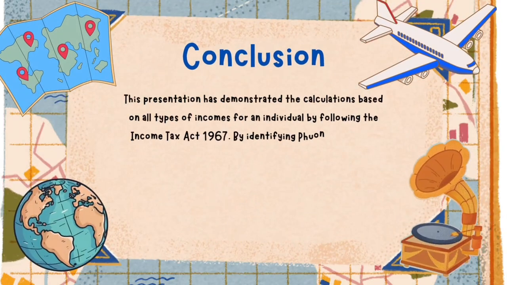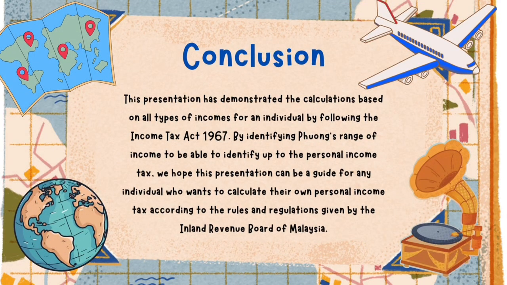To conclude, these tax computations demonstrate the complete process of determining an individual's income tax liability under the Income Tax Act 1967. We begin by identifying FONG's resident status, followed by the computation of her employment income, business income, partnership income, and also the Industrial Building Allowance. Finally, all of the sources of income were combined, and the relevant deductions and personal reliefs were applied to determine her final tax payable. Overall, this case study has helped us understand how different types of income are treated for tax purposes and also the importance of applying the correct provisions of the Income Tax Act to ensure an accurate tax computation.